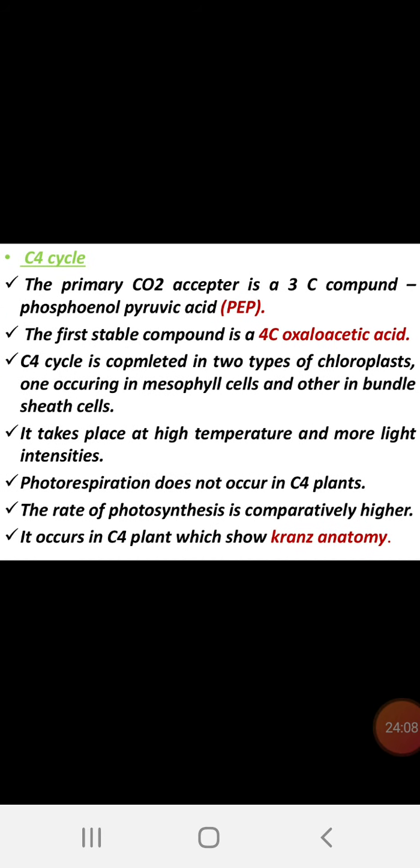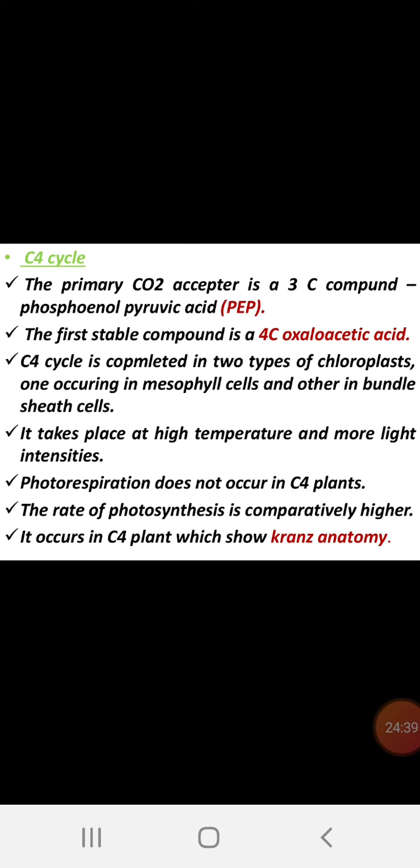C3 photorespiration occurs in plants which show normal anatomy. In C4 cycle plants, the primary carbon dioxide acceptor is the 3 carbon compound phosphoenol pyruvic acid, and the first stable compound is the 4 carbon oxaloacetic acid. The C4 cycle is completed in 2 types of chloroplast, dimorphic in nature. It takes place at a high temperature and more light intensity. Photorespiration does not occur in C4 plants. The rate of photosynthesis is comparatively higher. It occurs in C4 plants which show Kranz anatomy.